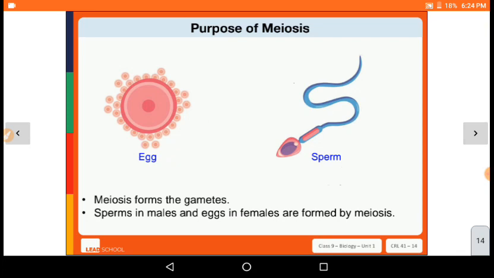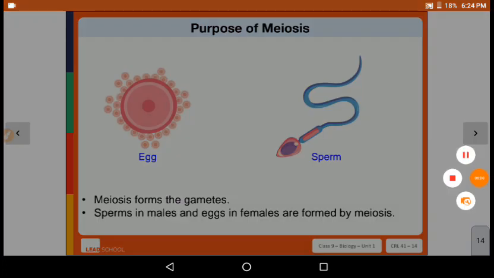Meiosis forms the gametes. Sperm in male and eggs in female are formed by meiosis. So, in the reproductive system, there is a need for eggs and sperms in male and female. So, the meiosis process is performed, and then it forms the gametes, which are male and female gametes, sperm and eggs, and these are formed by the process of meiosis.